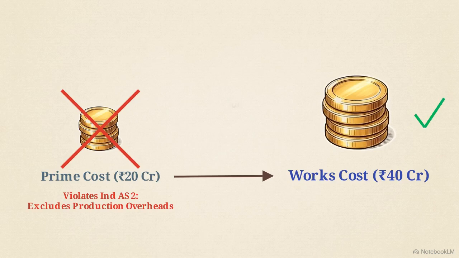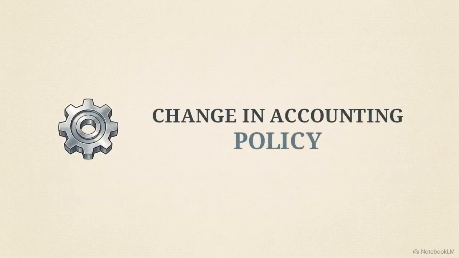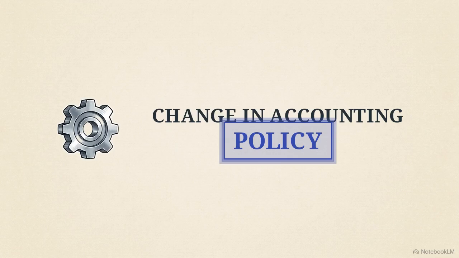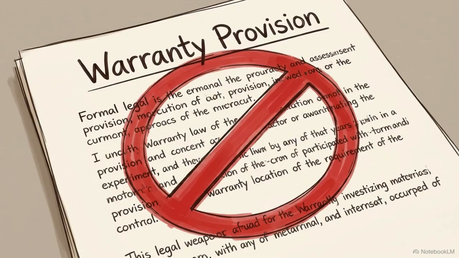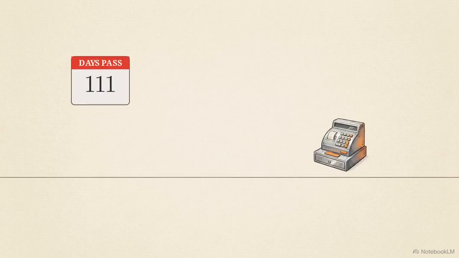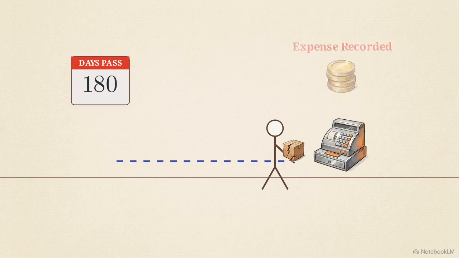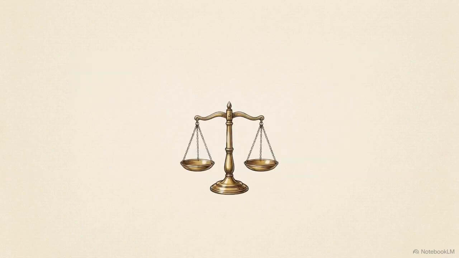Because the company is adopting a compliant standard to replace an invalid one, this adjustment is strictly defined as a change in accounting policy. The second adjustment removes the company's warranty provision entirely. The board decided to account for warranties on a cash basis, recording the expense only when a customer actually makes a claim. This balancing scale shows the conflict.